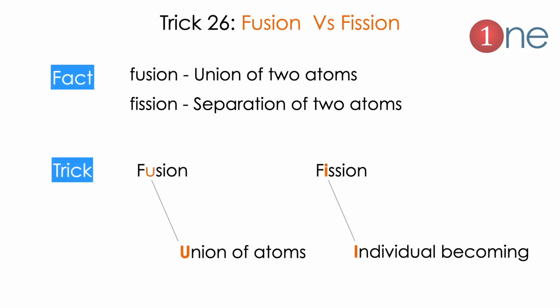Next tip, fusion and fission. Fusion and fission are basic processes in nuclear chemistry. People often confuse which is fusion and which is fission. In fission and fusion, the second letter is the keyword here. If the second letter is U, it's union. If the second letter is I, it is individual. So fusion has U, which is union of atoms. Fission has I, it is individual atoms becoming separate. So it is easy. Fission and fusion.